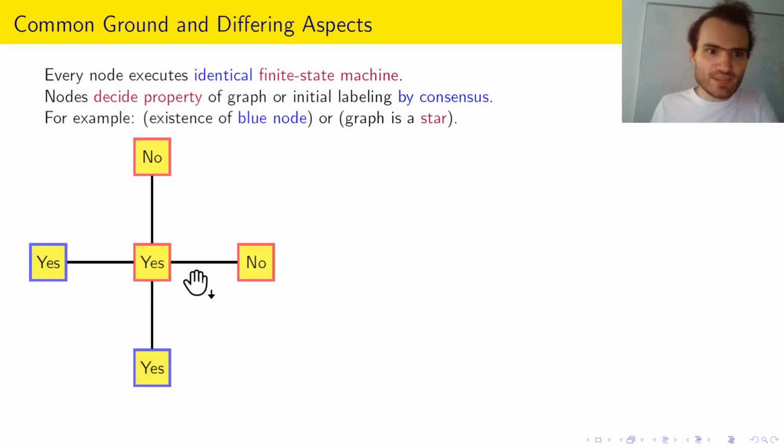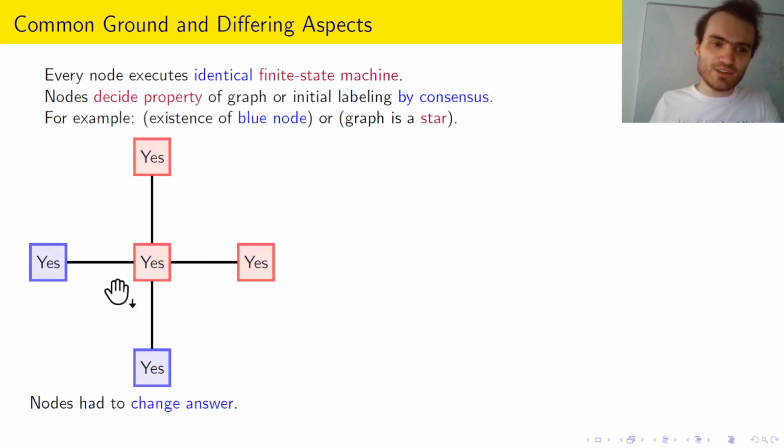And now, as soon as everyone is selected, everyone will move to the state yes, because everyone has a neighbor in the state yes. And now we have reached consensus that there exists a blue node. But in order for this algorithm to work, nodes had to be allowed to change answer. So in a paper with the definition that nodes have to hold with a final answer, this algorithm would not have worked.